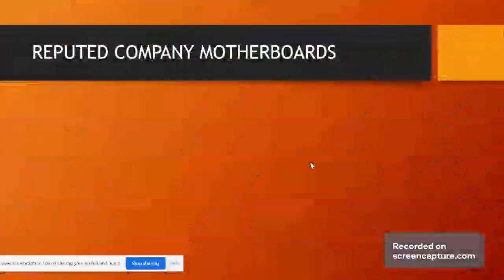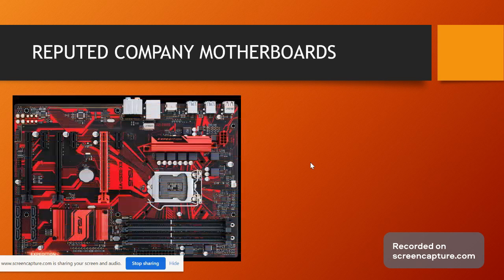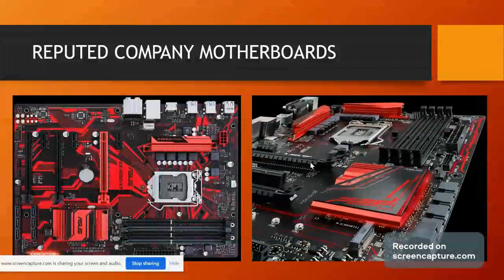And now reputed company motherboards. In today's era, technology is in so much demand. I have inserted an image of the Asus motherboards. These are the motherboards that are in huge demand in today's era because there are so many qualities and properties listed in this motherboard.